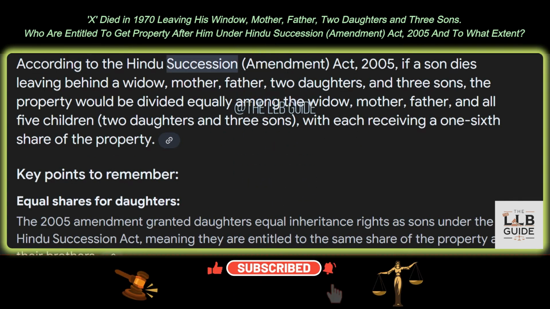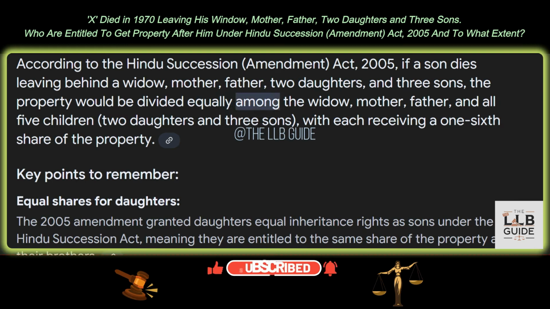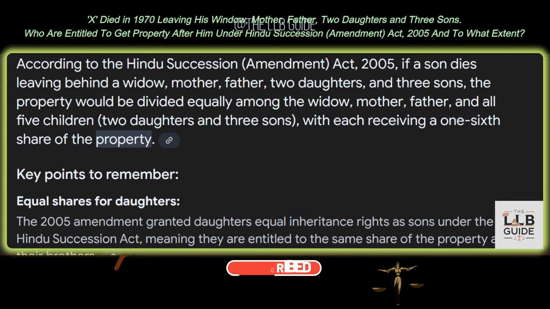According to the Hindu Succession Amendment Act 2005, if a son dies leaving behind a widow, mother, father, 2 daughters, and 3 sons, the property would be divided equally among the widow, mother, father, and all 5 children, 2 daughters and 3 sons, with each receiving a 1/6 share of the property.